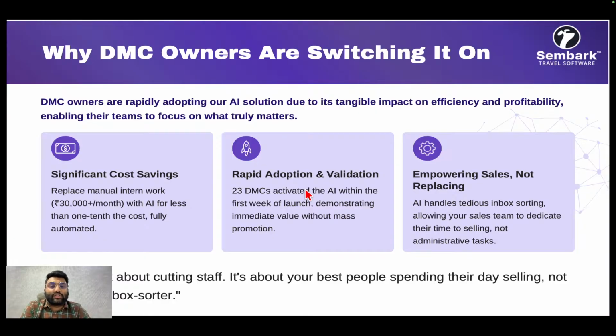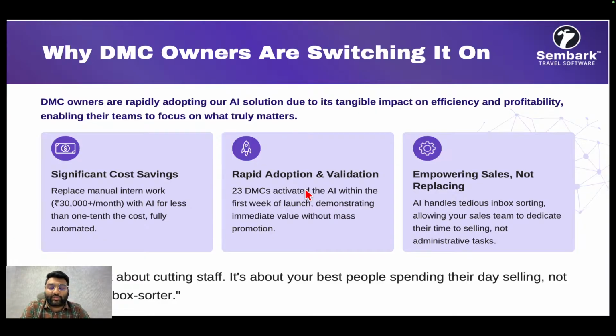Now, in the last 2 weeks, their cost has been reduced to one-tenth of that, and they were able to reduce this leakage, right? And within a week of launch, 23 DMCs have started adopting this and using it at full production level. So this is more about empowering your sales team, not replacing them, right?